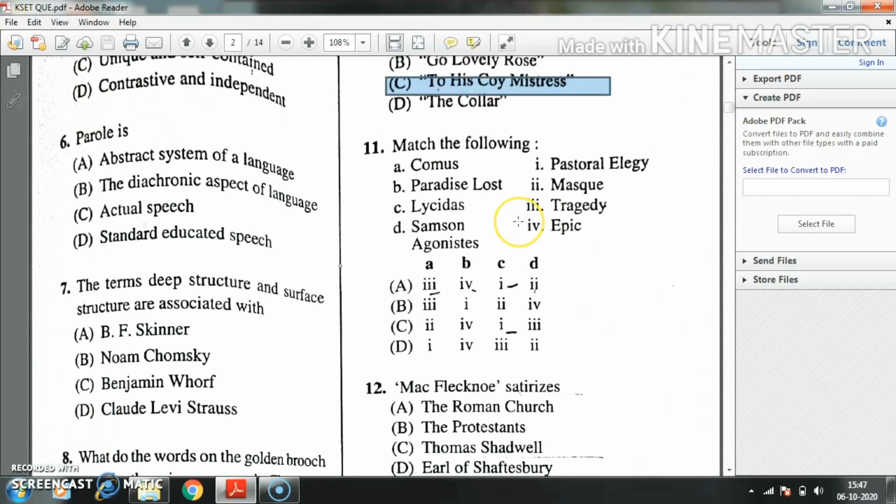Question number 11, match the following. Option A, Comus is a masque by Milton. Paradise Lost is an epic. Lycidas is a pastoral elegy. Samson Agonistes is a tragedy. So the right answer is C.